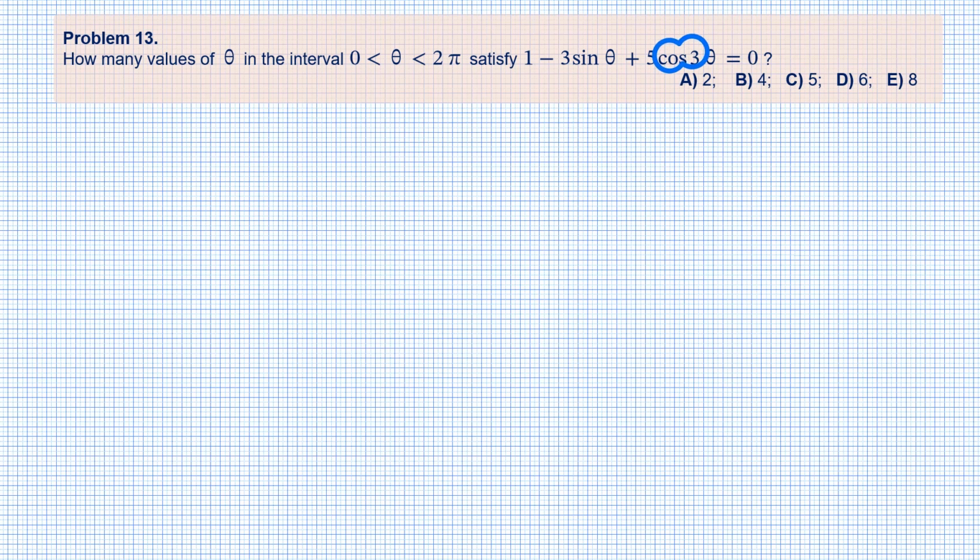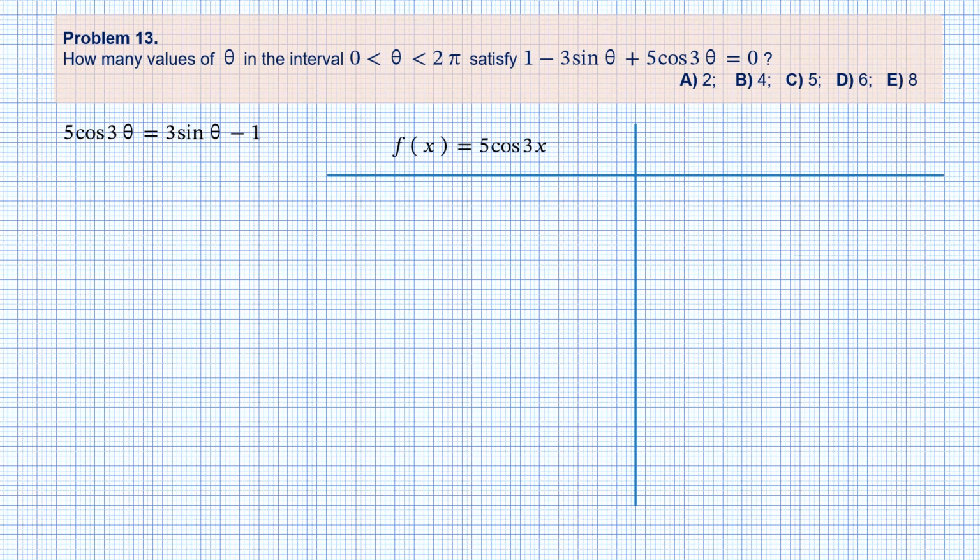5 times cosine of 3 theta is the troublemaker here, so let's penalize it by placing it aside. This splits the equation into two functions. f of x equals 5 times cosine of 3x, corresponding to the left-hand side of the equation, and g of x equals 3 sine of x minus 1, corresponding to the right-hand side. So we need to plot the graphs for both functions and count common points.